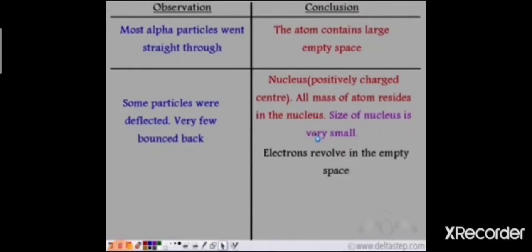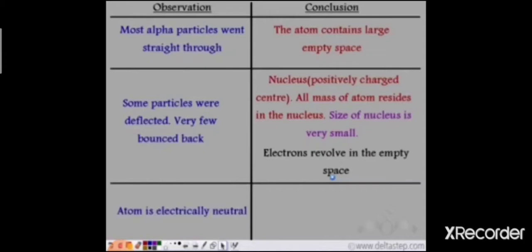The next observation is that the atom is electrically neutral. Since the atom is electrically neutral, the total number of protons in the atom is equal to the total number of electrons in the atom. Protons are positively charged, electrons are negatively charged. So, to maintain the electrical neutrality of the atom, the number of protons is equal to the number of electrons.